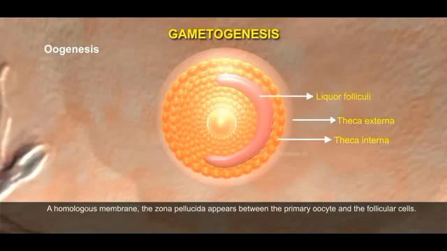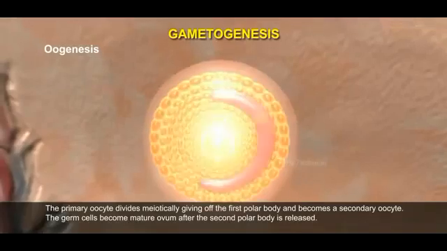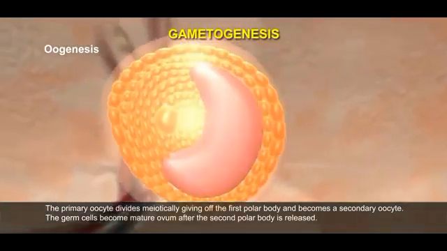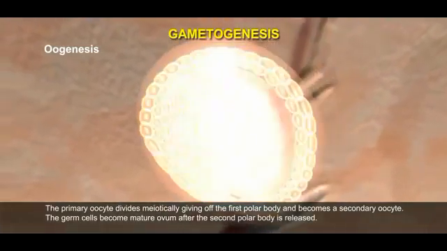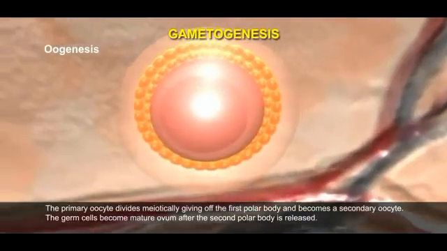A homogeneous membrane, the zona pellucida, appears between the primary oocyte and the follicular cells. These cells increase rapidly, forming many layers. The theca layers are differentiated and the follicle assumes a deeper position in the substance of the ovary. The primary oocyte divides meiotically, giving off the first polar body, and becomes a secondary oocyte. The germ cell becomes a mature ovum after the second polar body is released.